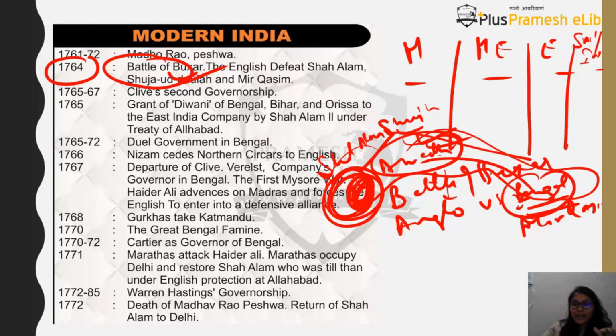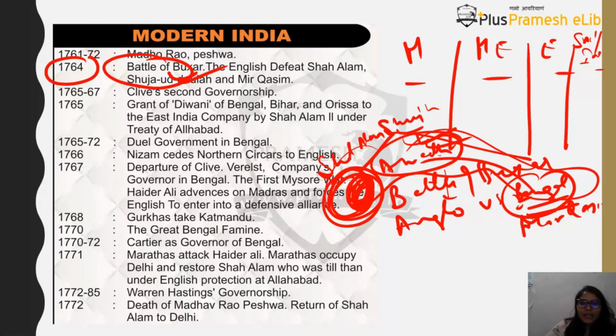and in the end you will find that the Mughal Emperor is sent to Allahabad, the seat of Delhi does not remain, and he is put on a pension system. Okay, and also you will find that Bengal has come under the English now. So the Battle of Buxar is also called the decline of the independence of Bengal and the rise of the English in India.